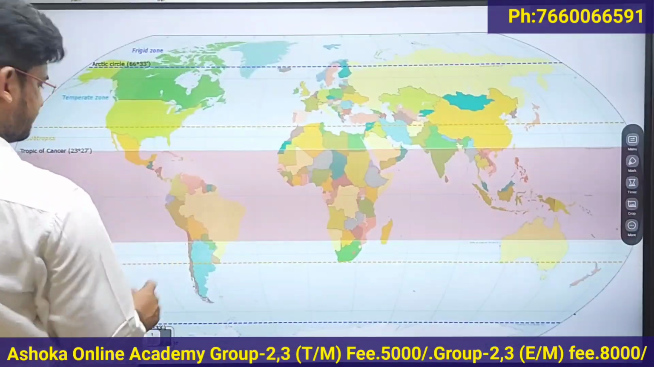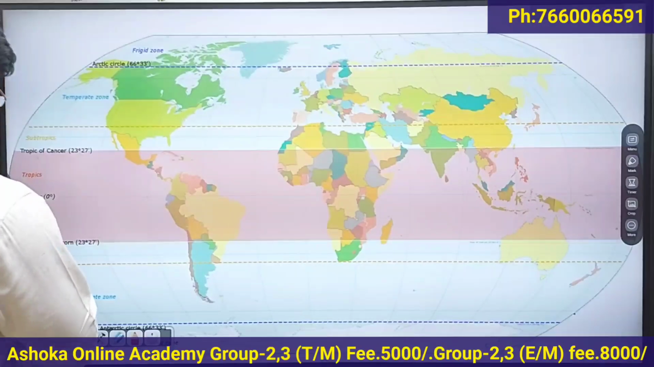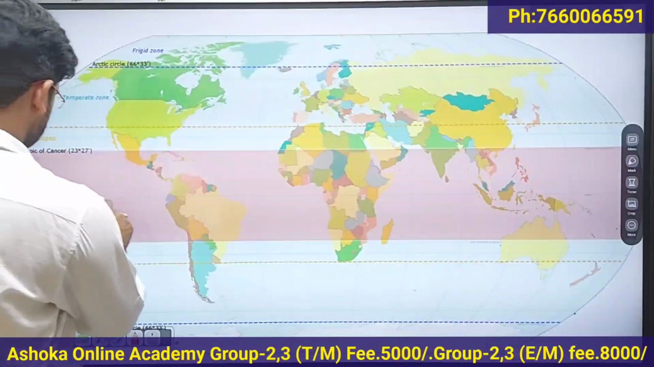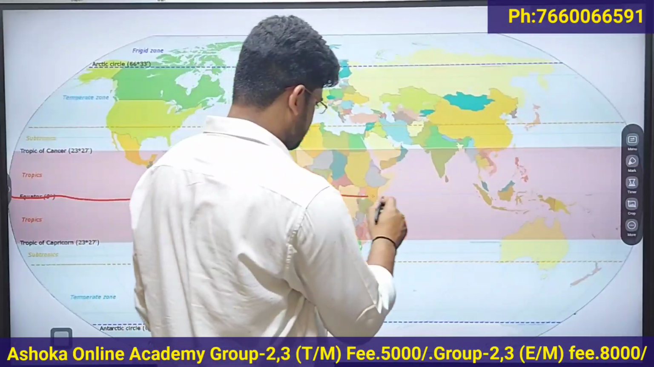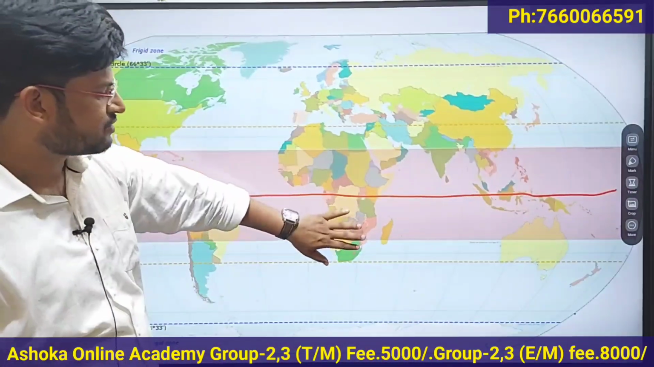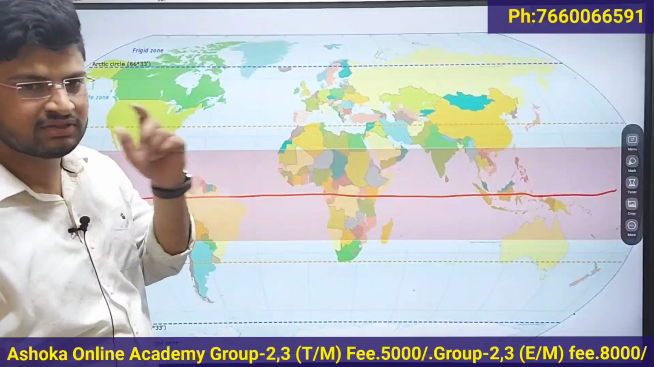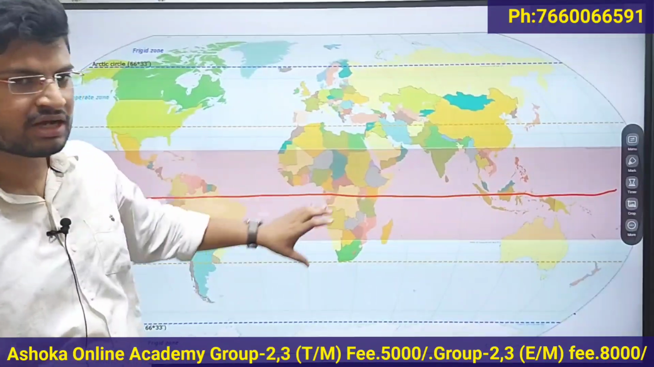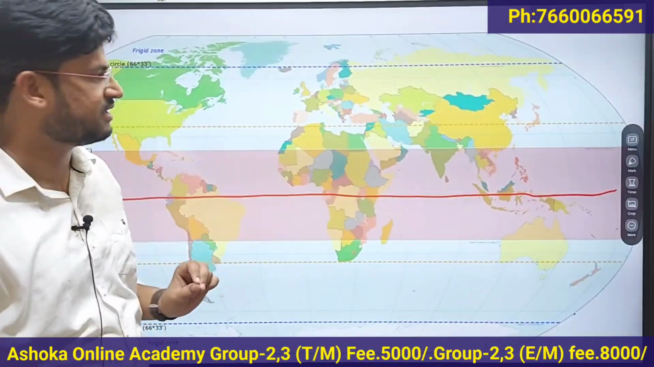So India is located towards the north of the equator. So that's why we say India is located in the northern hemisphere.